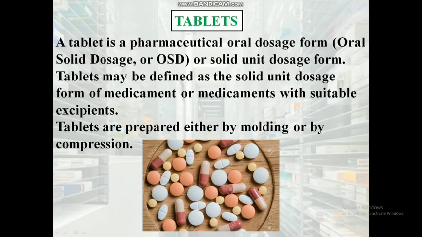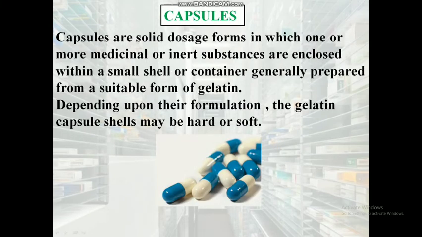Tablets. Tablets are compressed unit solid dosage forms. They contain medicament with or without excipients. Different types of tablets are there, and we will discuss a detailed view of different types of tablets in further videos. Capsules. Capsules are solid dosage forms in which the drug is enclosed in a water soluble shell or envelope. Capsule shell is made up of gelatin. Capsules are available in two different forms: hard gelatin capsules and soft gelatin capsules.